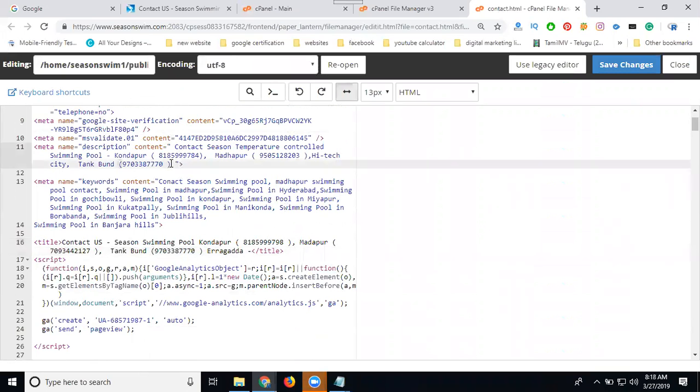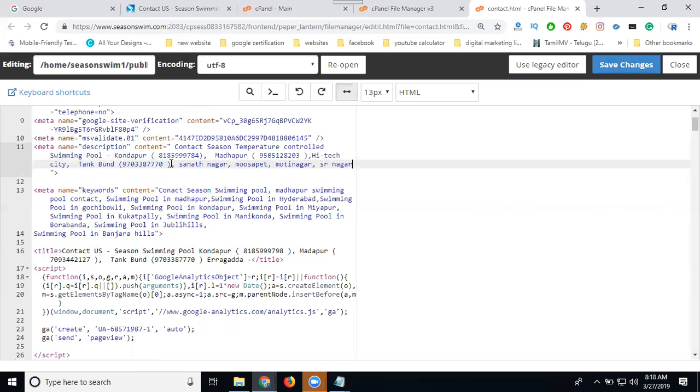In your description, you can write the total information, including nearby locations. What are the nearby locations for Regatta? We can write Nagar, Musapet, Moti Nagar, Sanagar, Amirpet. So I'm adding any areas.